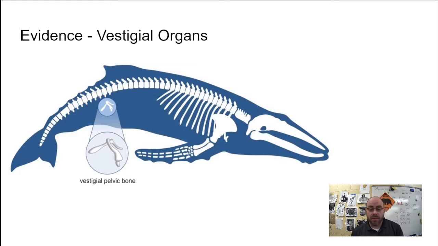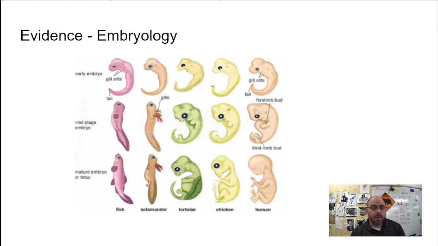We have a tailbone, right, that we don't have a tail. We have wisdom teeth, even though our mouths aren't long enough to hold them. We have an appendix, even though we really don't eat things that would be necessary for the appendix to be used. It's kind of this extra organ, so to speak. And so, yeah, these are called vestigial organs. They point to an evolutionary past, but they don't really have a function for today.